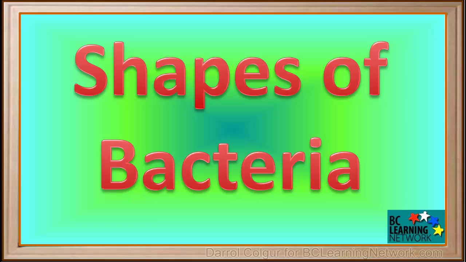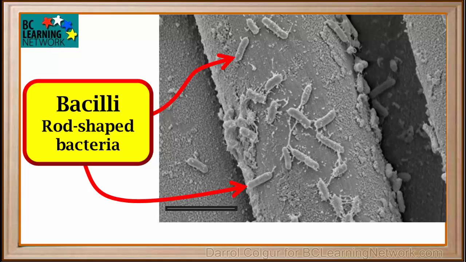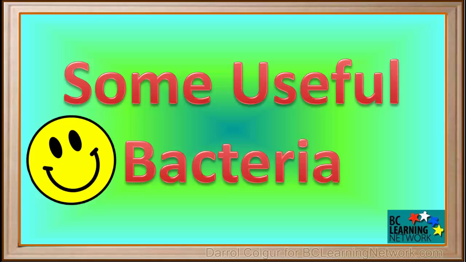Bacteria can be classified as having three main shapes. Cocci are spherical or egg-shaped bacteria. Bacilli are rod-shaped bacteria. And Spirilla are spiral-shaped bacteria. Many bacteria are beneficial to us. Let's look at a few of them.